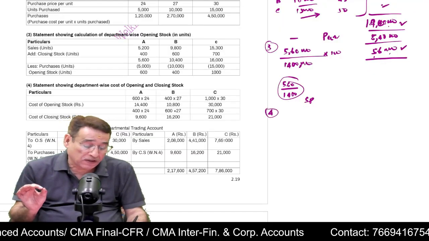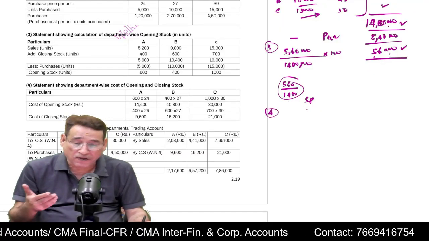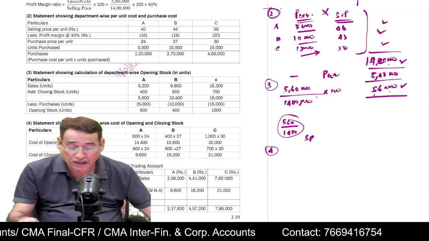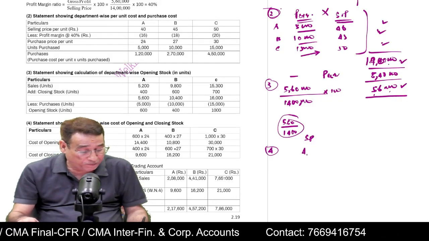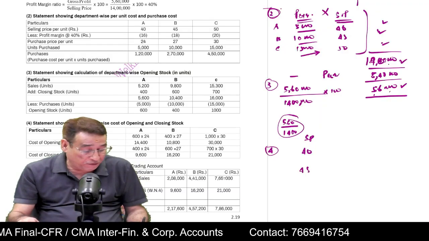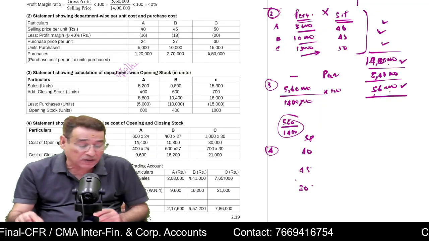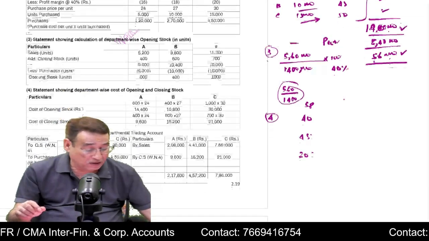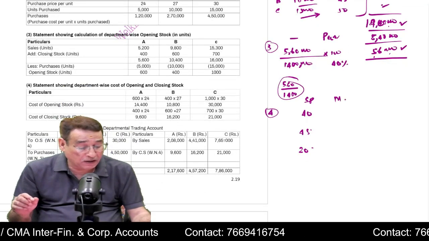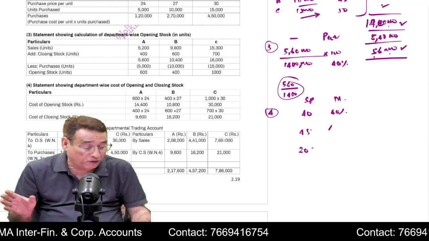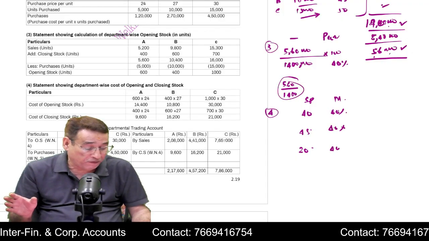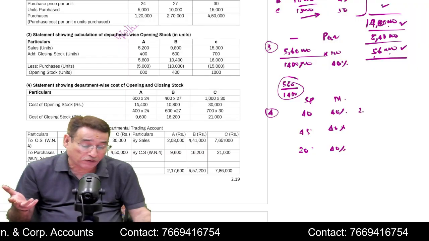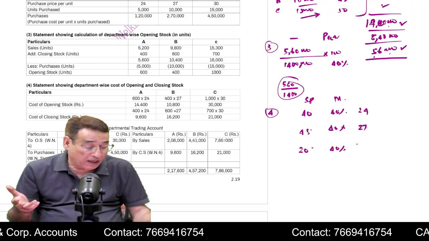Now under the fourth step, you simply write the selling prices. Respective selling prices are given to us. For example, in this case, the respective selling prices are 40, then 45, and then 50. Is it clear to you? Now, if you compute it, it will be equal to 40%. Correct? So now you apply the margin of 40% here: 40% of 40, 40% of 45, 40% of 50. Is it clear to you?